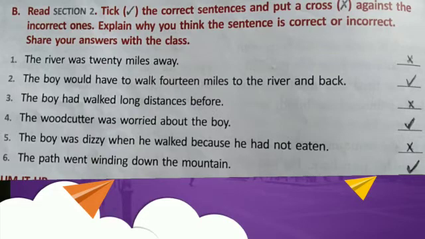The boy was dizzy when he walked because he had not eaten. That is wrong, because the boy was dizzy many times because the path was a difficult one. And the last one: the path went winding down the mountain. Yes, that is the right answer.